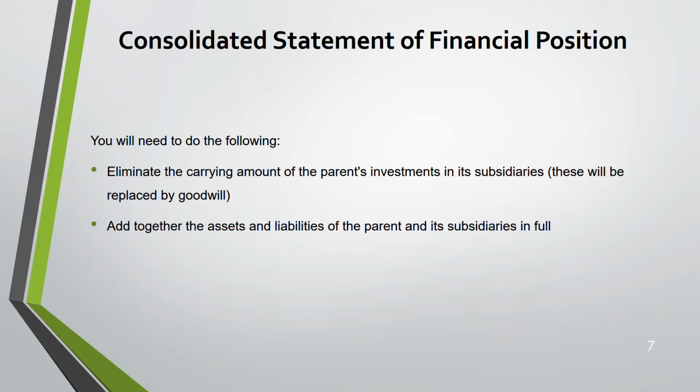Second, add together assets and liabilities of both the parent and the subsidiaries in full. Then, for share premium and share capital, only the parent. Do not add it with the subsidiary. You need to remember these points in mind while doing it.